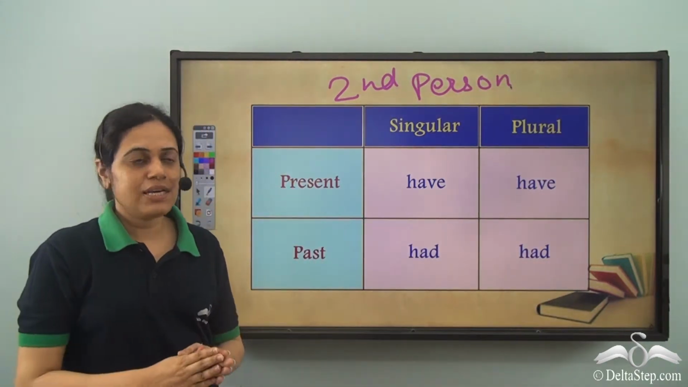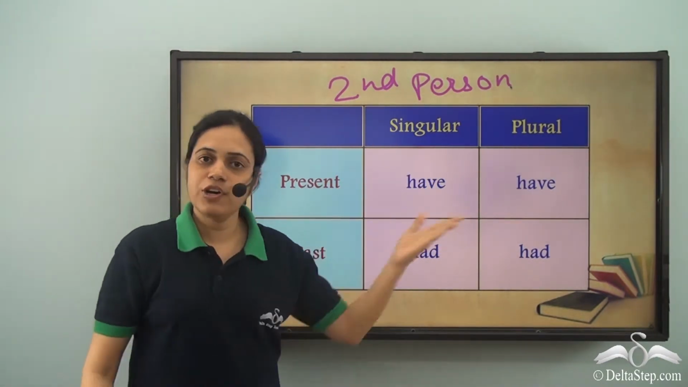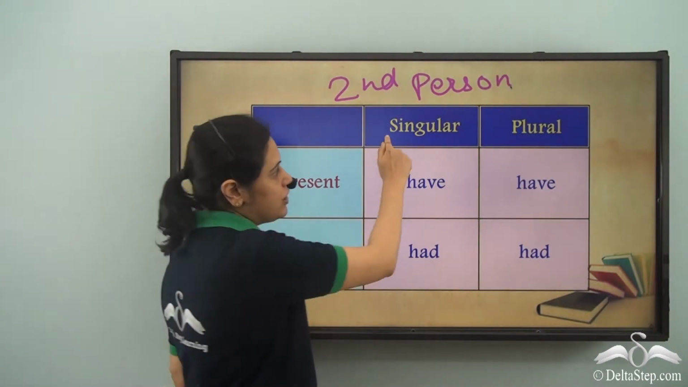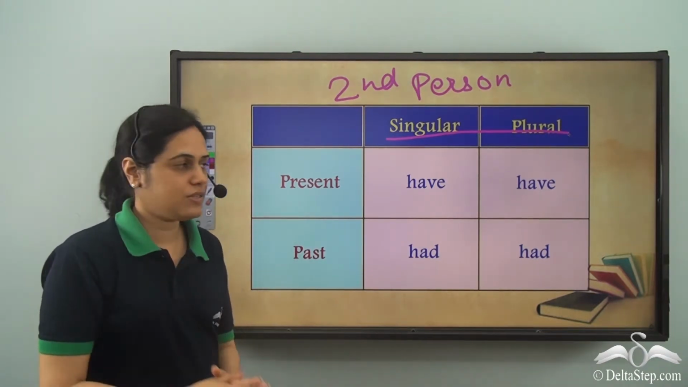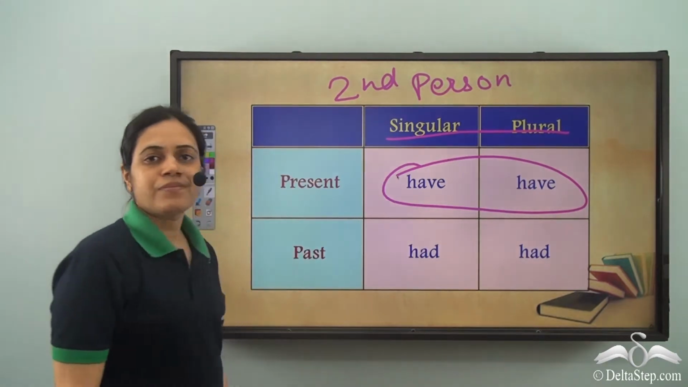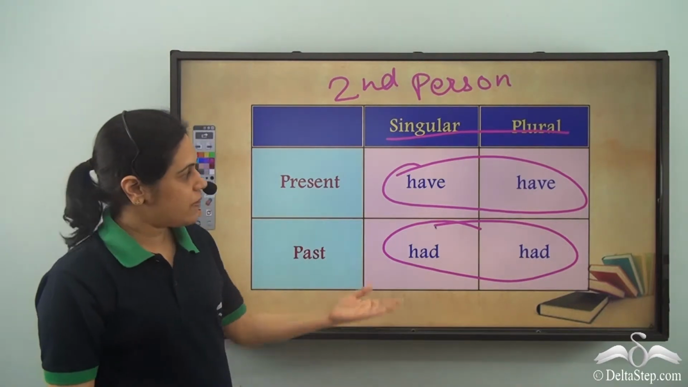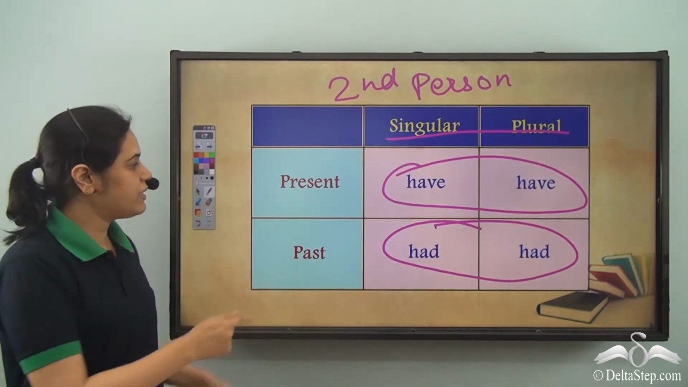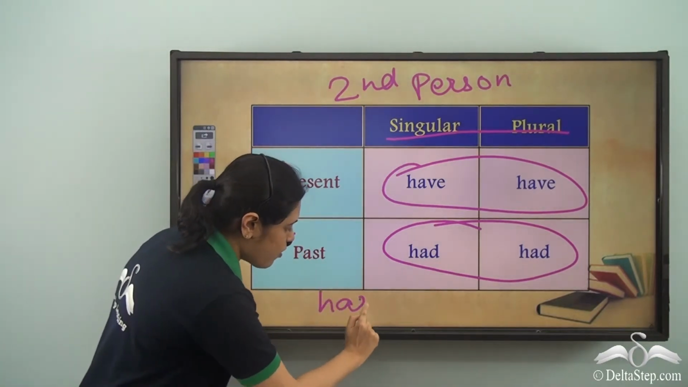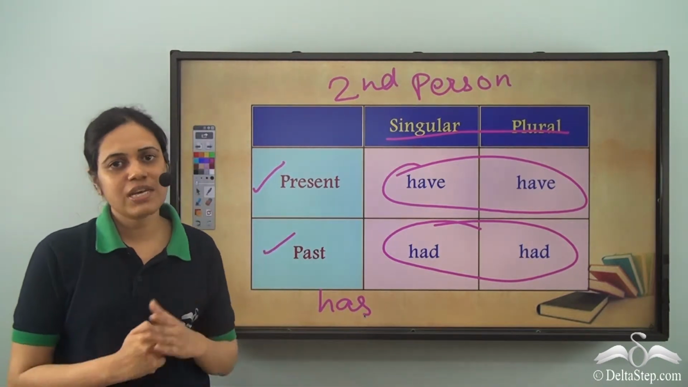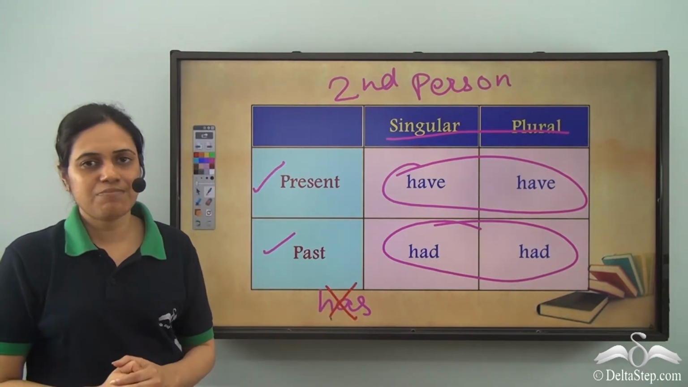Now, as you can see, have is used for present irrespective of whether it is singular or plural. That is both for singular and plural. The form of have verb is the same for second person. It is have. For past, it is had. So it does not depend upon the number. It only depends on the tense. Also, the third form of have verb, which is has, is not used at all for the second person.